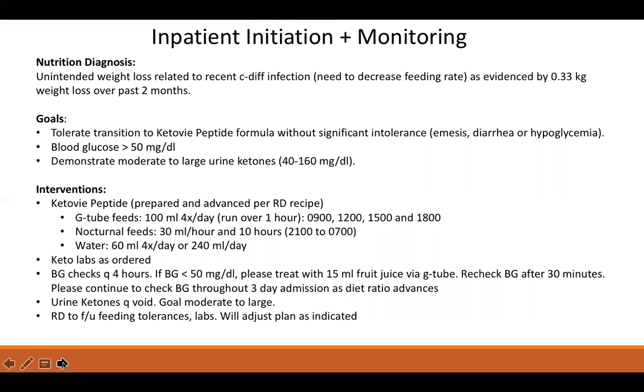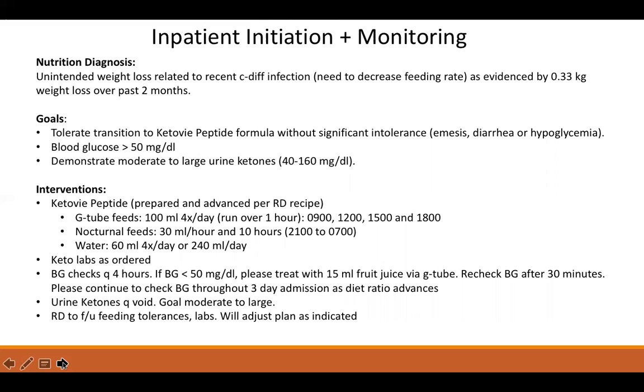Interventions used to reach these goals included a new diet order of keto V peptide, a recipe prepared and advanced by the RD, as I showed the different days and the ratio changes. Also, to monitor keto labs as ordered and mentioned earlier, to check blood glucose every 4 hours and offer 15 milliliters of fruit juice via G-tube, and to recheck blood glucose after 30 minutes to make sure patient is stable.